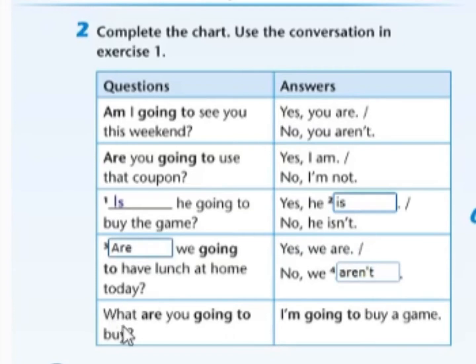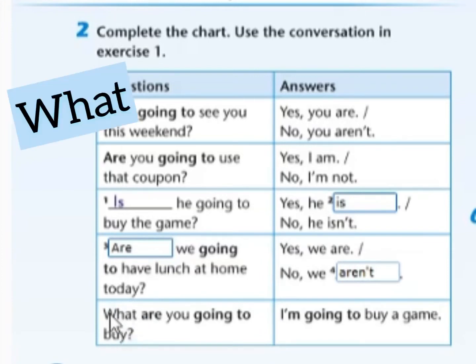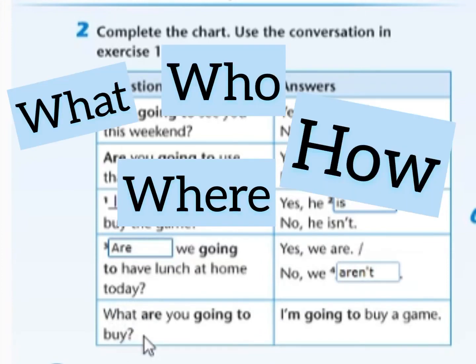Now we want more information. Because of this, we are using what. If we need more information, we're going to use what, where, who, how.